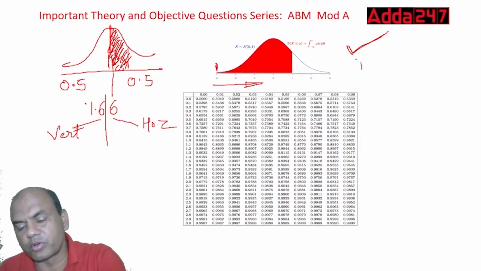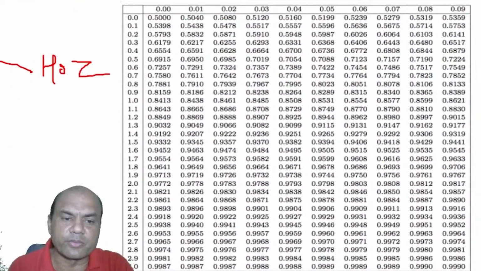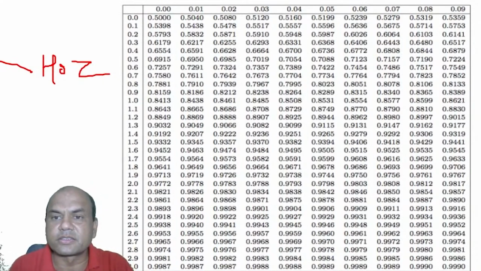Now go forward. So vertical now. 1.6 first. 1.6 over here. And then other 6 is over here. See this 6. Match this 0.06 and 1.6 over here. It is coming to 0.9515. Look at this. Everyone is getting this 0.9515. Let me see how many of you are getting these answers here.